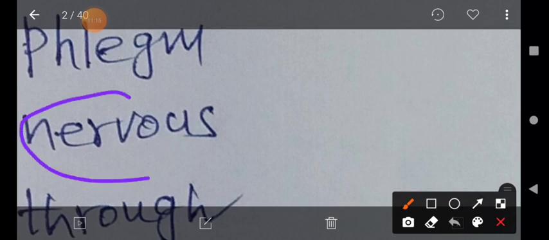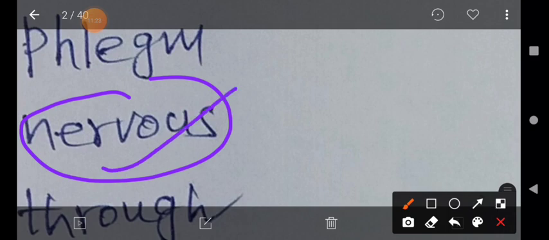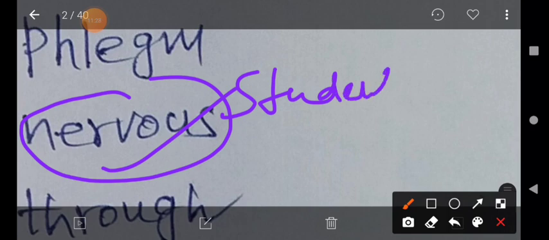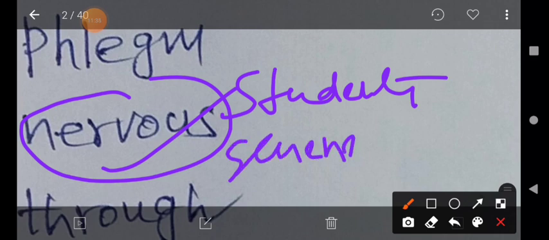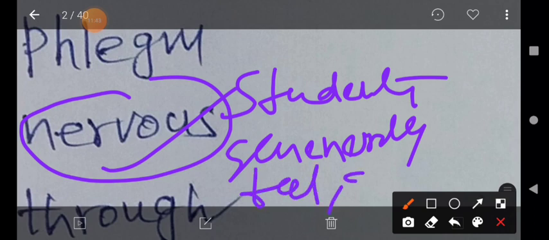We should frame a grammatically correct sentence by using nervous. For example, students who are preparing for the examinations generally feel or get nervous during examinations.